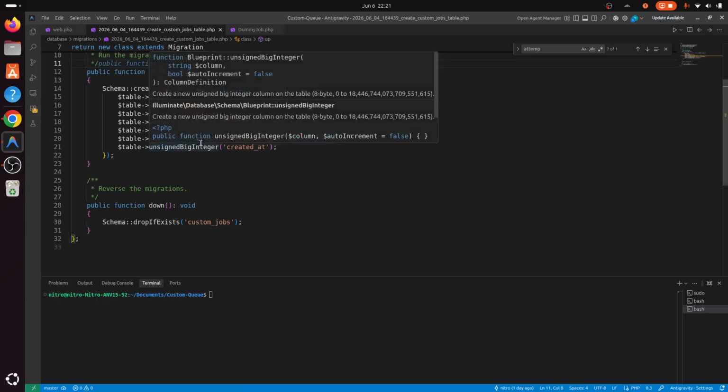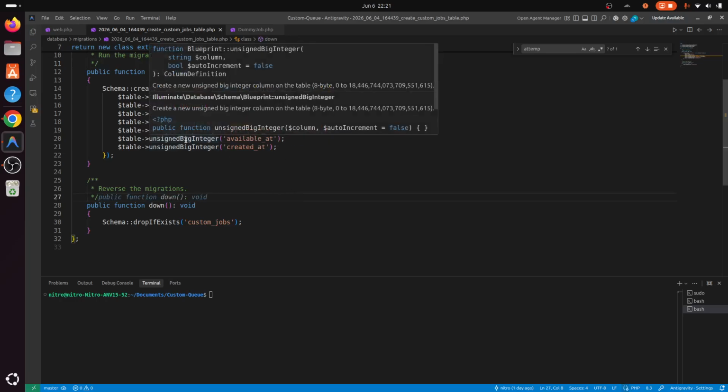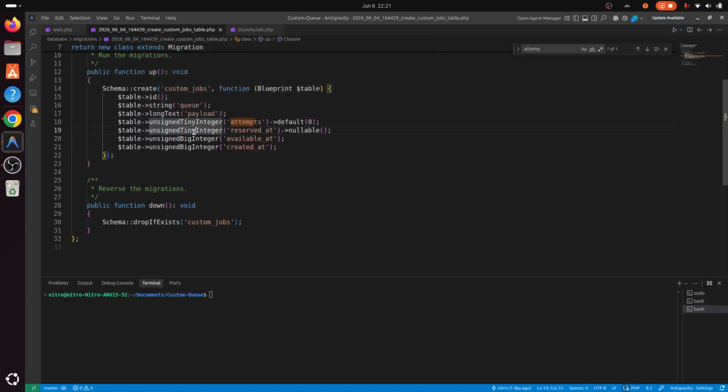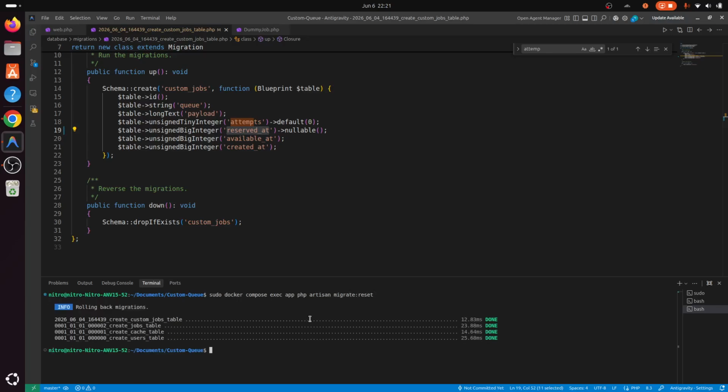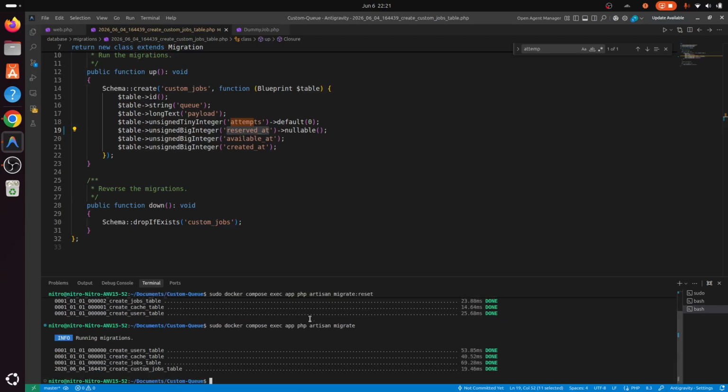Alright, before starting, I just want to make a slight change to our migration file. In this file, I'm just going to change from tiny integer to big integer because we would need a large integer for this reserved add column. I'm just gonna reset my migration. Reset, and then let me again run the migration. Perfect.